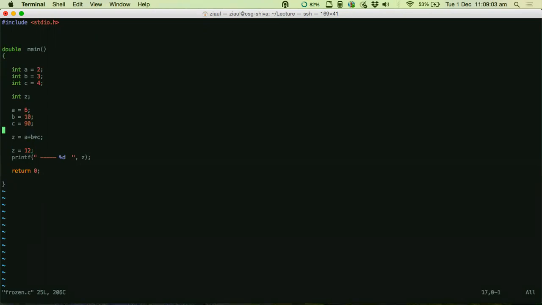Am I audible? Yes. If we initialize a variable at the time of declaration, would it get the work done somewhat faster than initializing it later? Yeah, you could say that. If you don't do this, and then initialize the value of a later on, let's say a equals 12, this is one instruction and this is one more instruction. So these are two instructions to do the same stuff. But if you do this here itself, then within one step you are doing both the things.